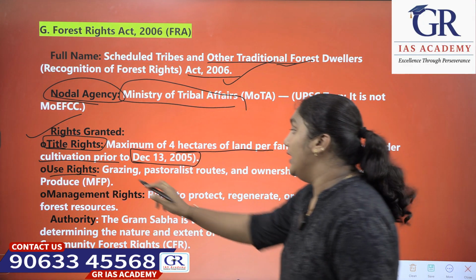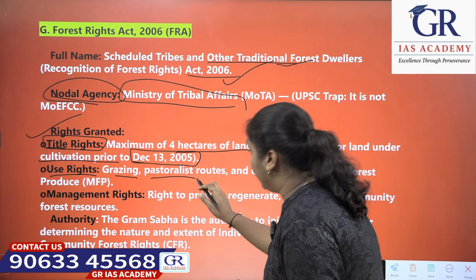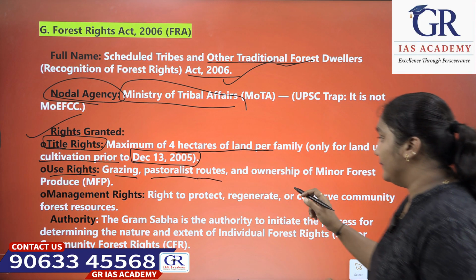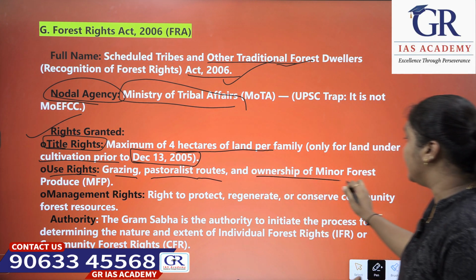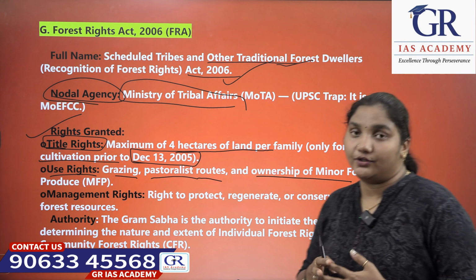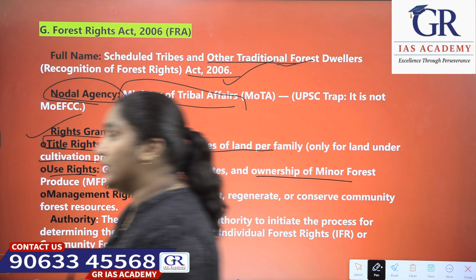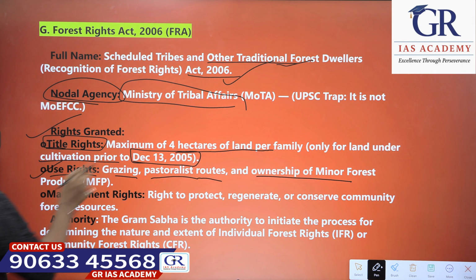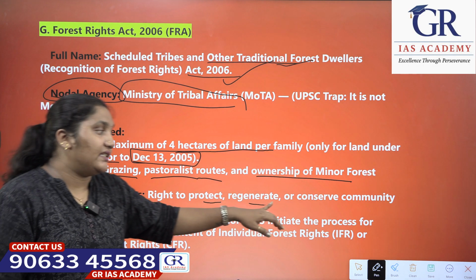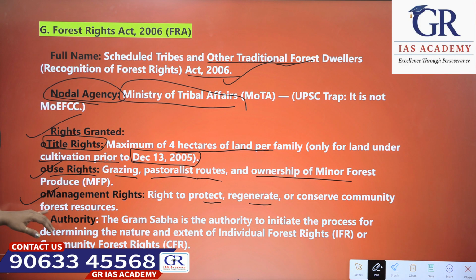Use rights are for grazing, pastoralist routes and ownership of minor forest produce. The next is management rights. What are these management rights? The rights to protect, regenerate or conserve the community forest resources.